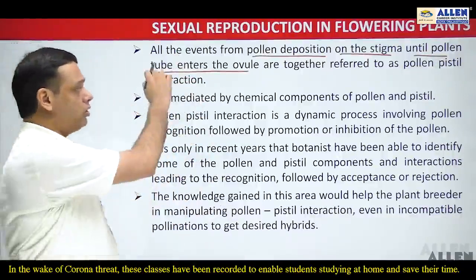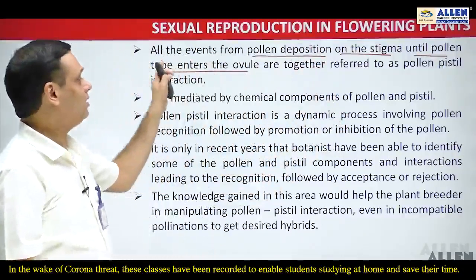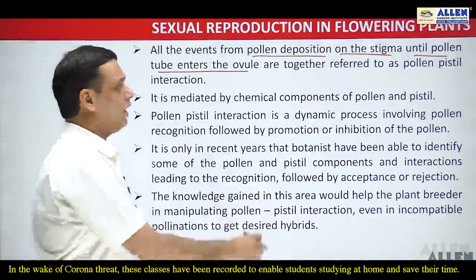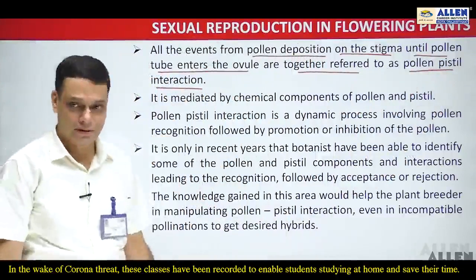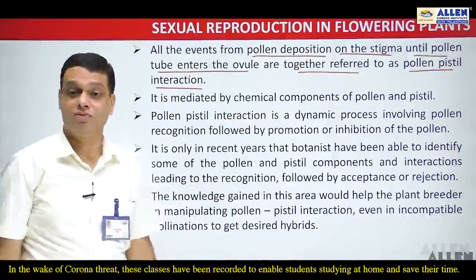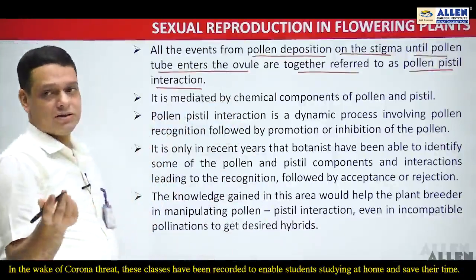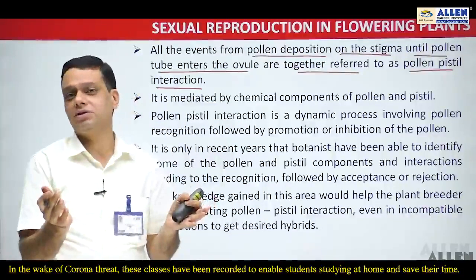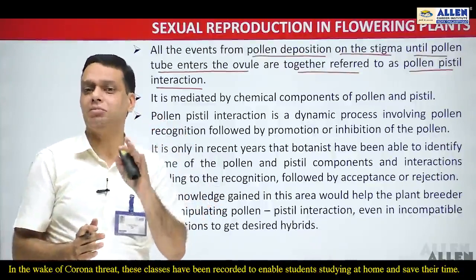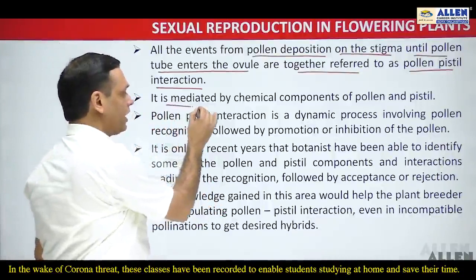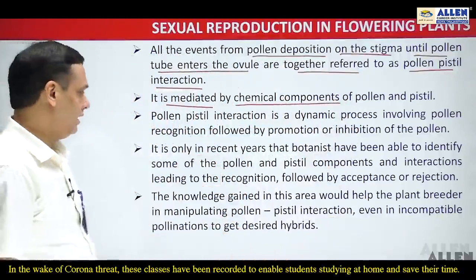Then you must say that all those events starting from the pollen deposition on the stigma until the pollen tube enters inside the ovule, together are referred to as the pollen pistil interactions. As we have already discussed, these pollen pistil interactions are due to the chemical components of both pollen grains and the pistil. So we can say that pollen pistil interaction is mediated by the chemical components of both pollen grain as well as pistil.